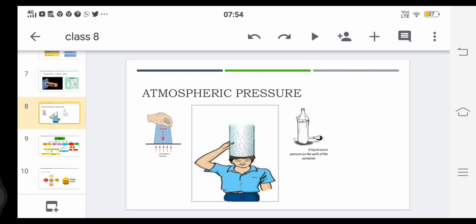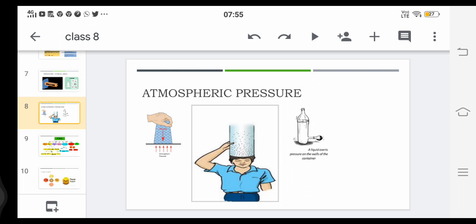You take a bottle, make holes on the sides and immerse it into the water and close the bottle's cap, and afterwards you take it out and try to loosen the cap. You see the water coming in all directions. This proves that liquids exert sideward pressure also. With all these three activities, what you understand is, liquids exert upward pressure, downward pressure as well as sideward pressure.